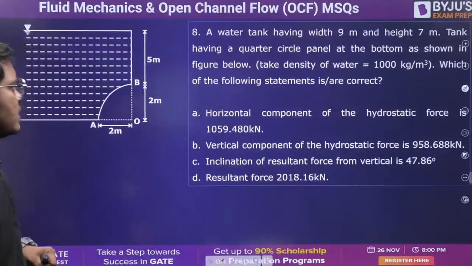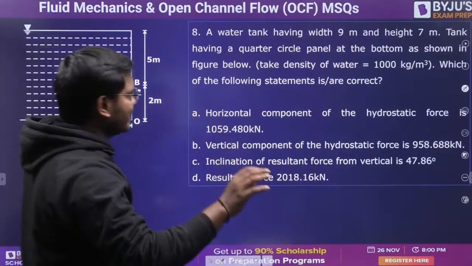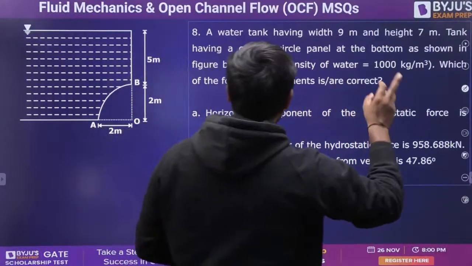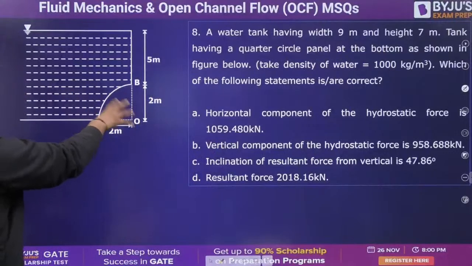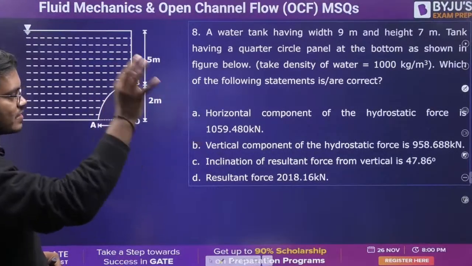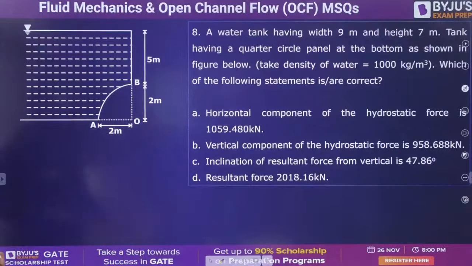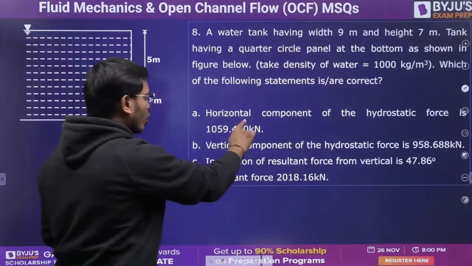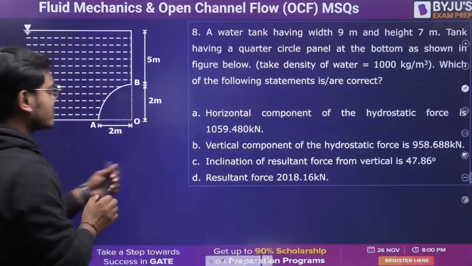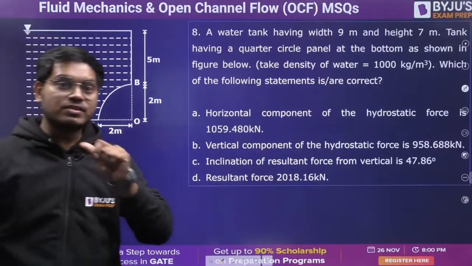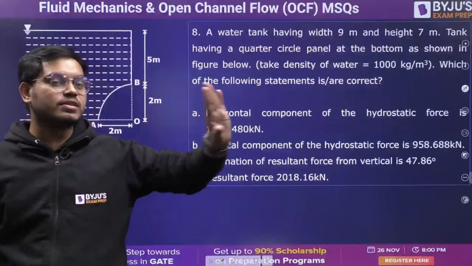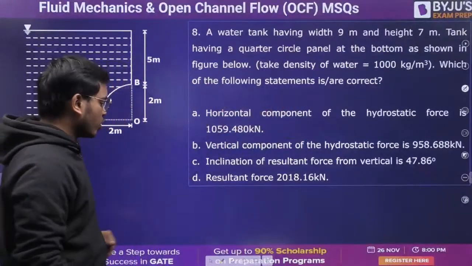Beautiful question it is. A water tank having width of 9 meter and height of 7 meter. Tank having a quarter circle panel at the bottom as shown in the figure. Take density of the water as 1000 kg per meter cube. Which of the following statement is or are correct? Number 1, horizontal component of the hydrostatic force. Guys, I think this is something that you need to know. As soon as you see the question, you should get the answer for this particular one thing, horizontal component, right?